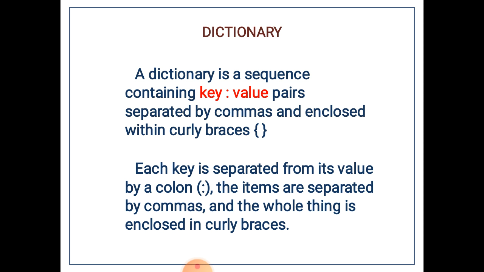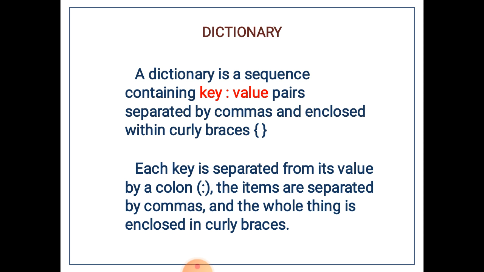Remember that a list is enclosed in square brackets, a tuple is enclosed in parentheses, and a dictionary is enclosed in curly braces. All three have commas to separate the elements, but in a dictionary the element is a key value pair, similarly separated by commas.